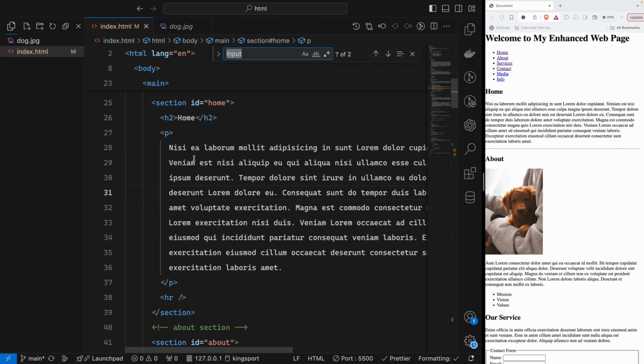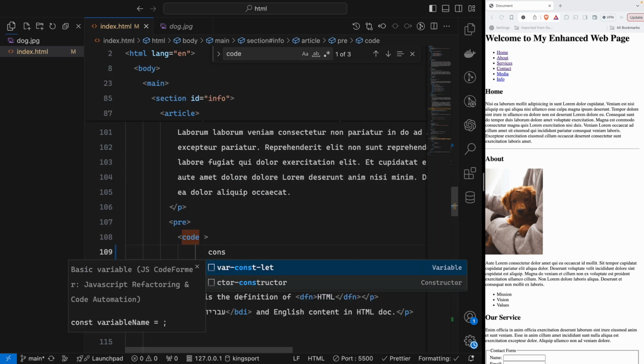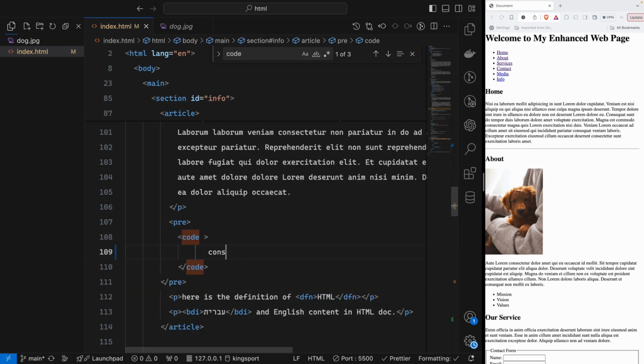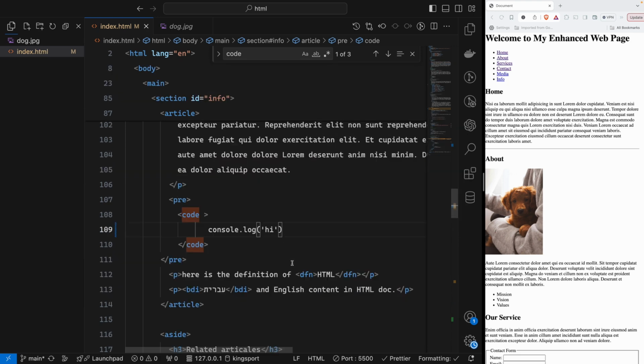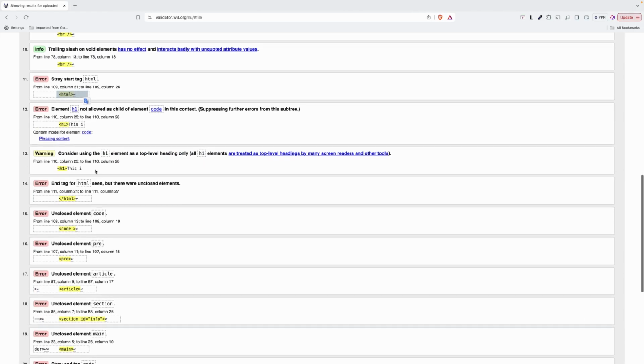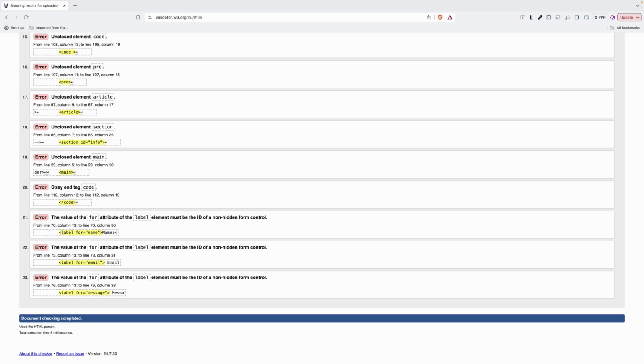So I showed an example to you like this, but we will delete that and we will say console.log hi. So that's perfect. Now we fixed that error. Then it's telling us that the input field here, the value for the for attribute of the label element must be the ID of a non-hidden form control. So we have to add the ID for each value.